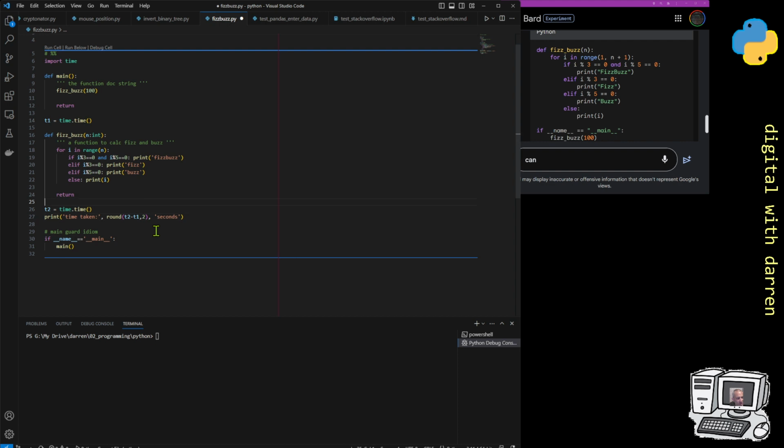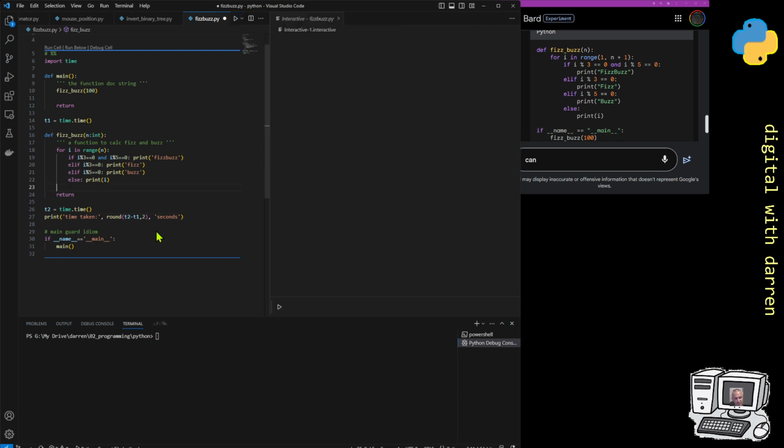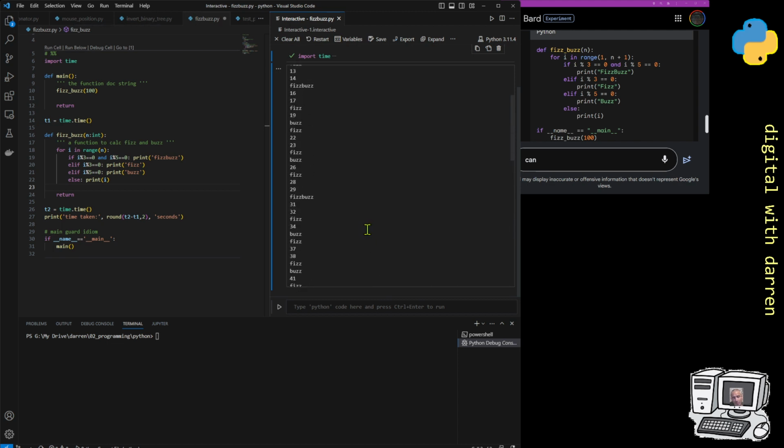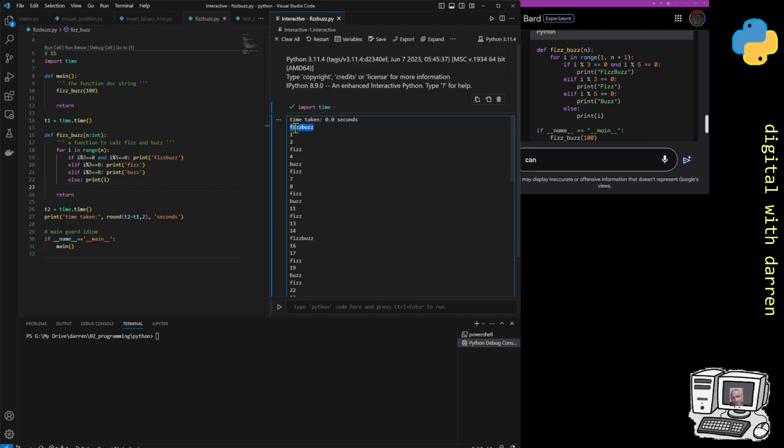I might actually just run it, just to make sure that it's worked, because I've changed the structure of it. So it's just launching Python 3.14, and there we go. We got our Fizzes and Buzzes, and I'm just going to turn it into a scrollable element so that we can see them all. I start from 0, and the first one is a FizzBuzz, and that's because 0 divided by 3 gives you 0 remainder, and 0 divided by 5 gives you 0 remainder. So the first one is 0.